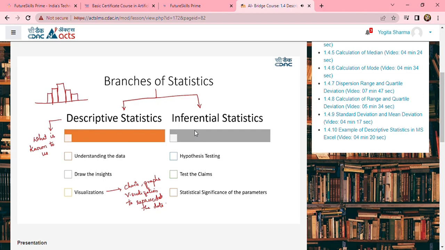Now coming to inferential statistics. Inferential statistics talks about inferring something. What is it that you have inferred? What is it that you are able to arrive at? What is it that you can conclude? That is nothing but your inferential statistics. So inferential statistics helps you to test certain hypotheses.